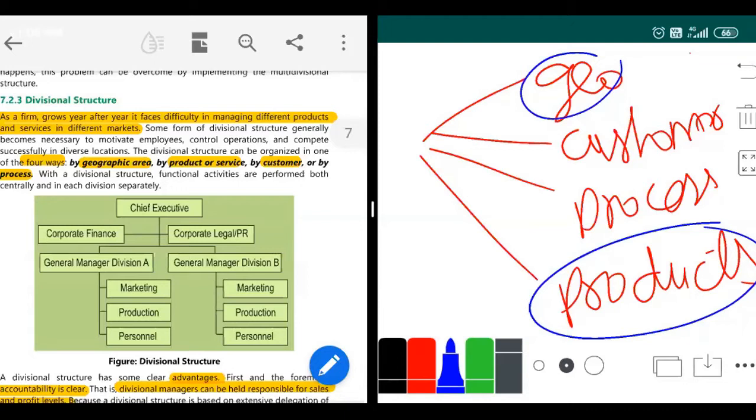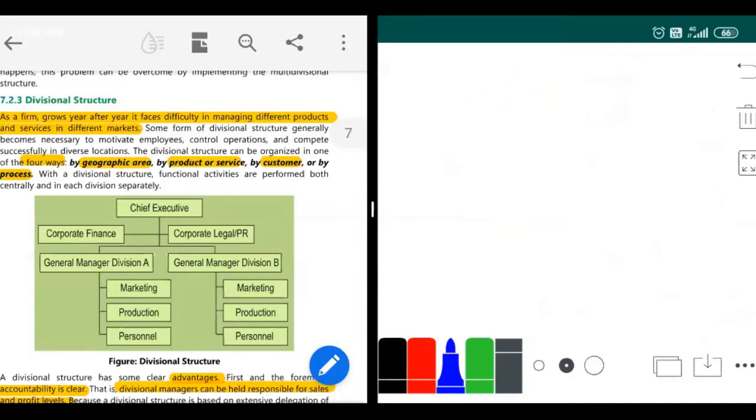Yeah. So next, in divisional structure we were talking about, let's get back to that. Then we have divisional structure using product or service, and according to customers also you can have.